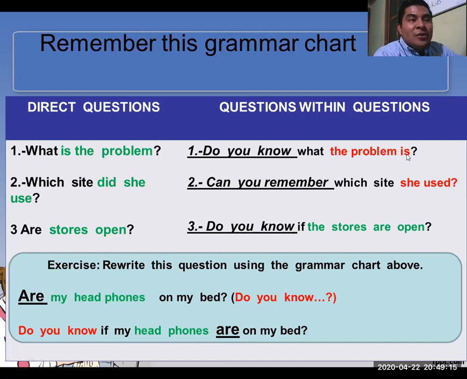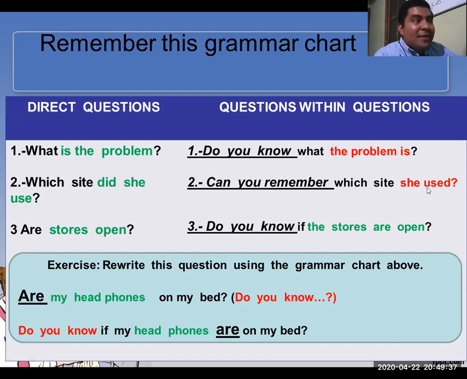You have to identify the structure. For example, in number two, can you remember which side she used? Observe or check the structure, this one with green and this one with red.